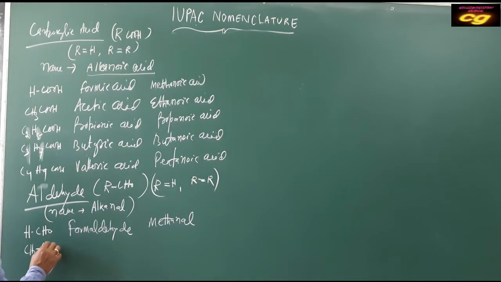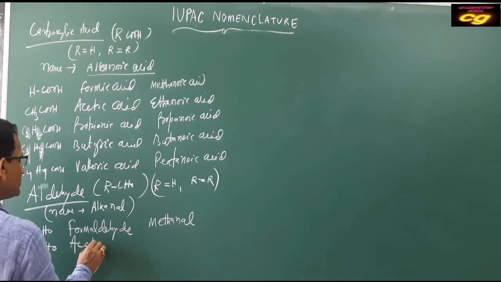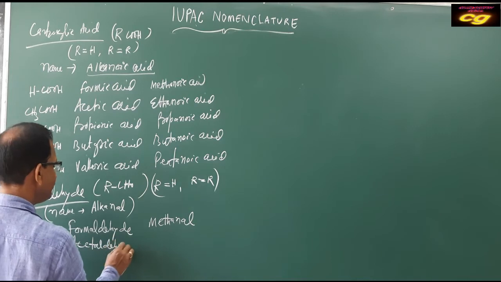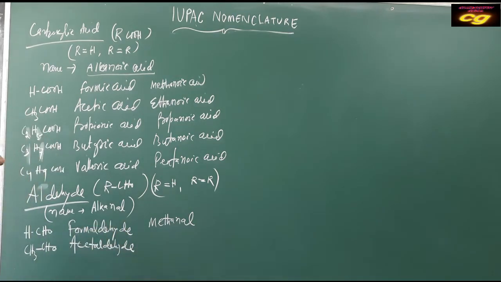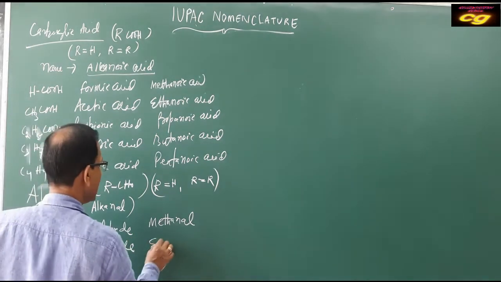CH3, you start from R, CH3CHO, that is acetaldehyde. Acetaldehyde, how many carbon? 2 carbon, ethanal.